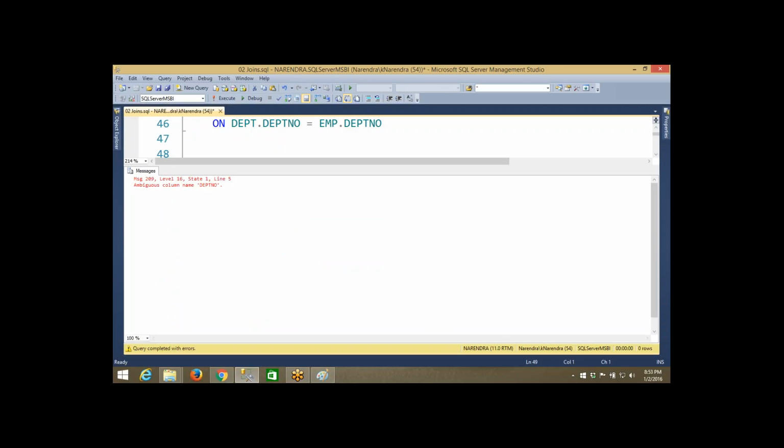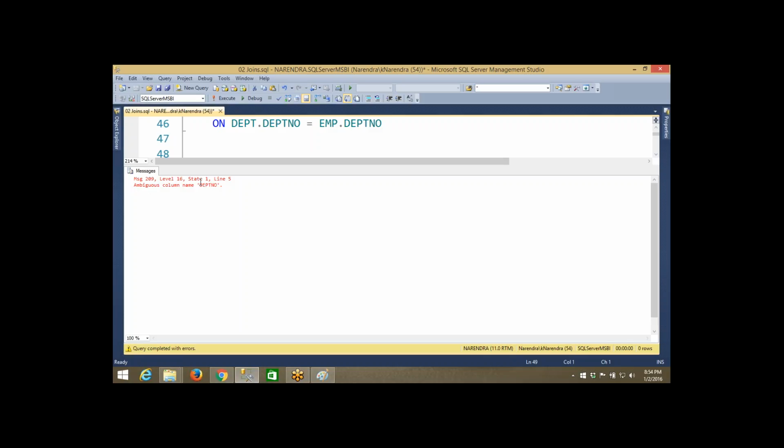We got an error. We didn't get the data. What is that error? Ambiguous column name, department number. As I told you, in SQL Server, errors will teach you the subject, 40 percent, and whatever concepts I'm telling you is 60 percent. You have to go through so many errors, which will make you more perfect with the subject. So what is the problem here? Ambiguous column name, department number.